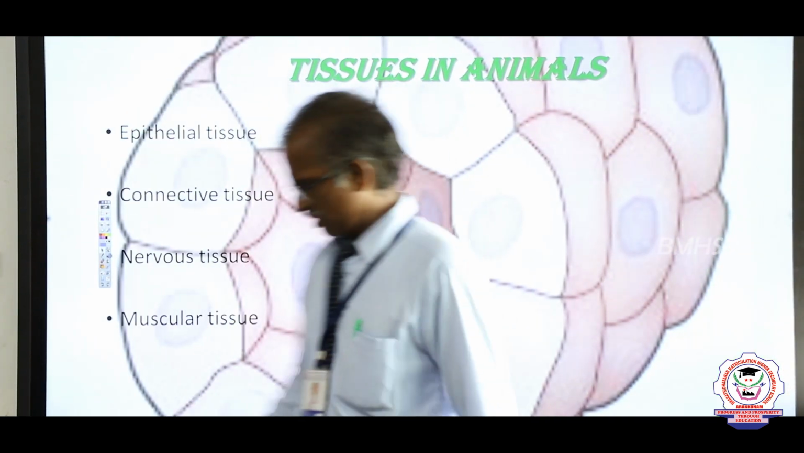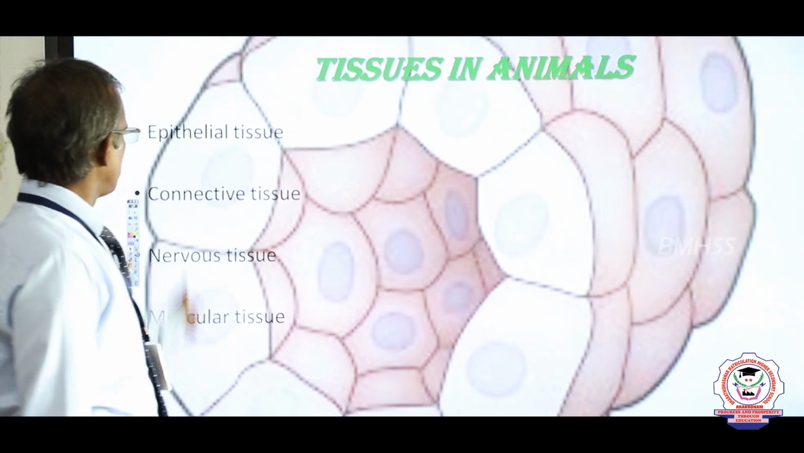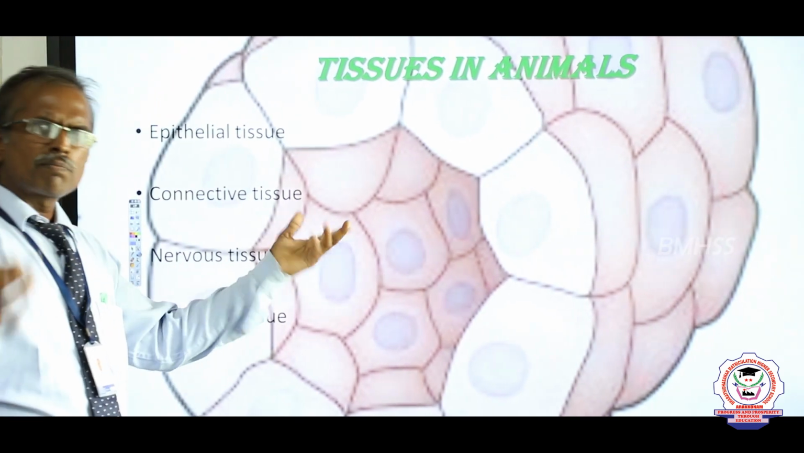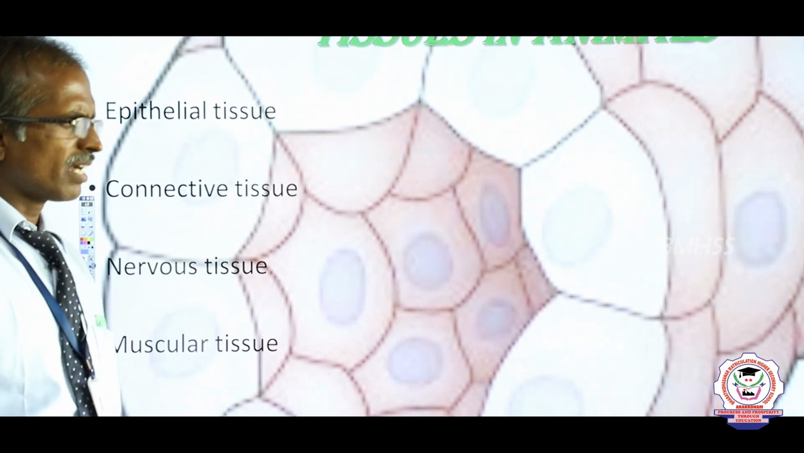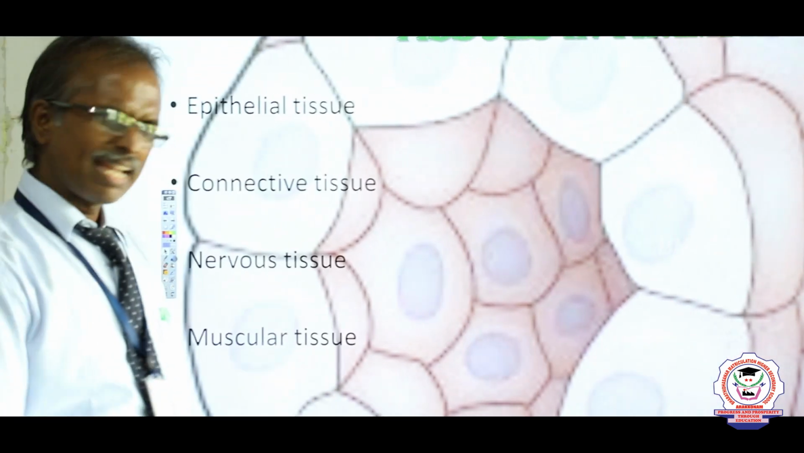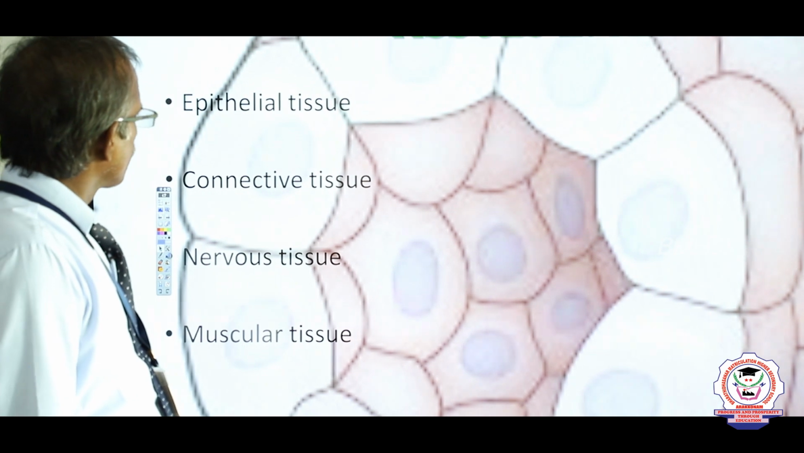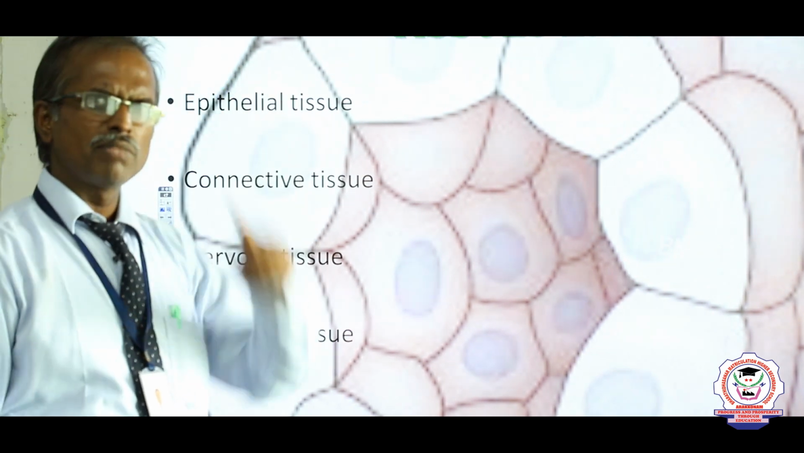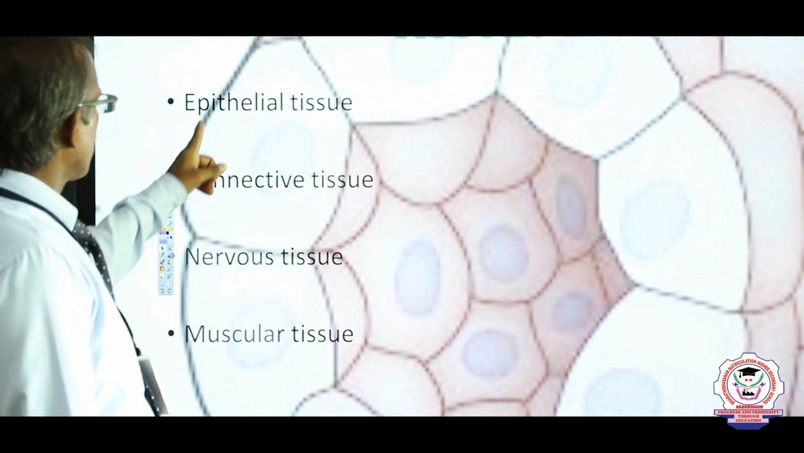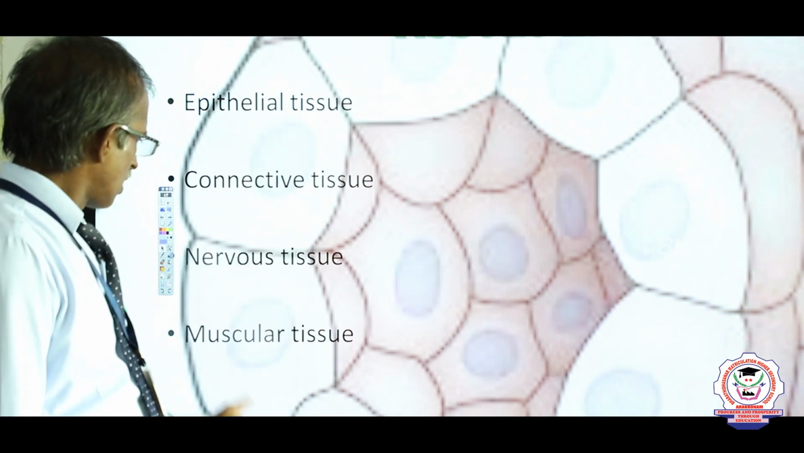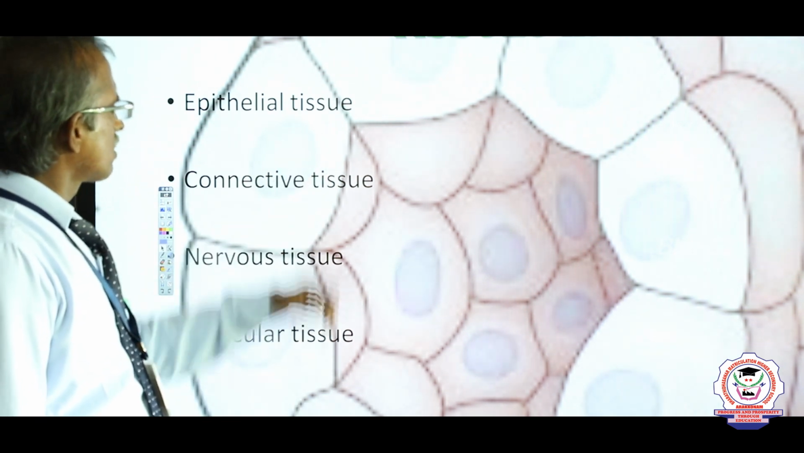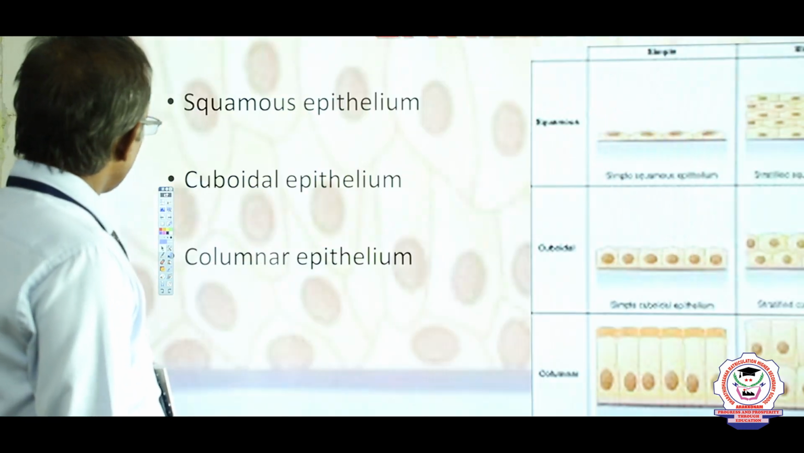Tissues in animals. There are different kinds of tissues, based upon the structure and function where they are located. We categorize them into 4 basic types of animal tissues, namely epithelial tissue, connective tissue, nervous tissue and muscular tissue. What is meant by epithelial tissue?